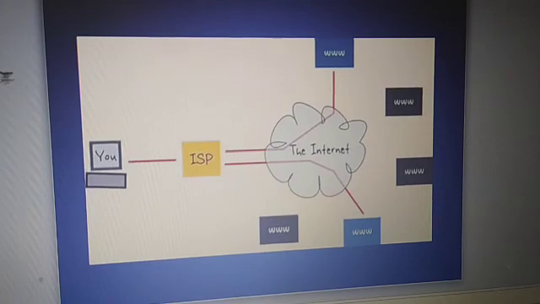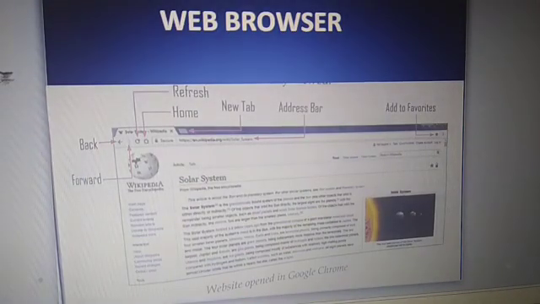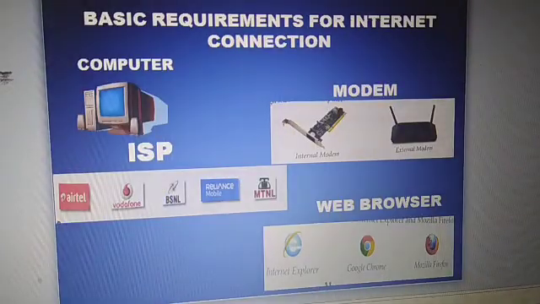And a web browser. There are several web browsers: Internet Explorer, Google Chrome and Mozilla Firefox.